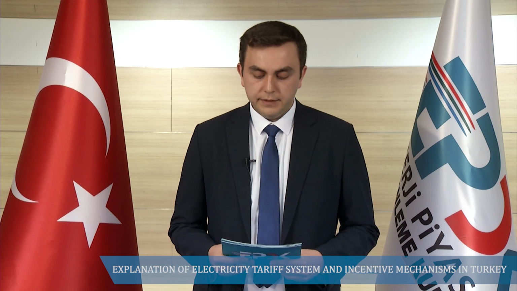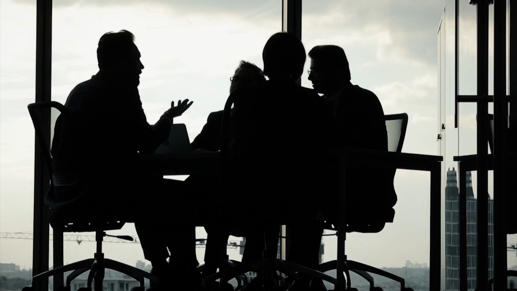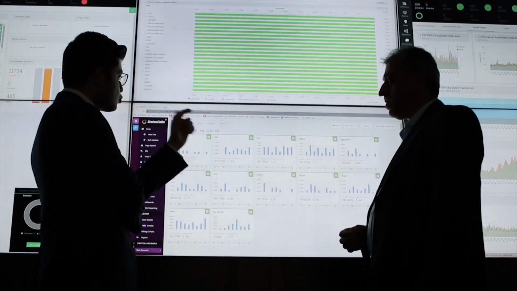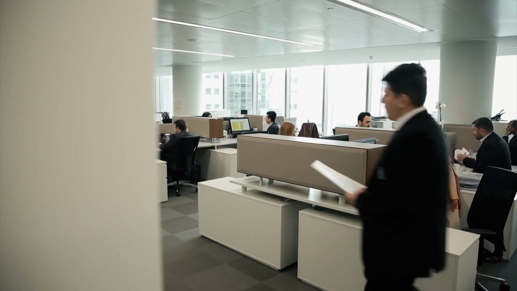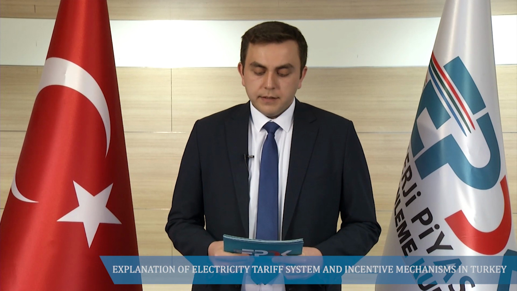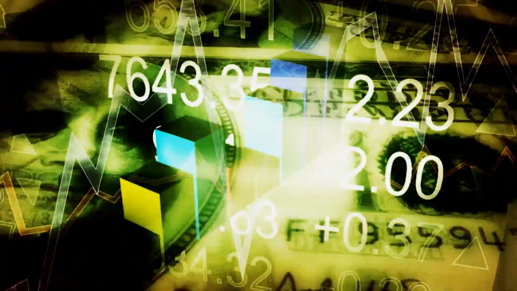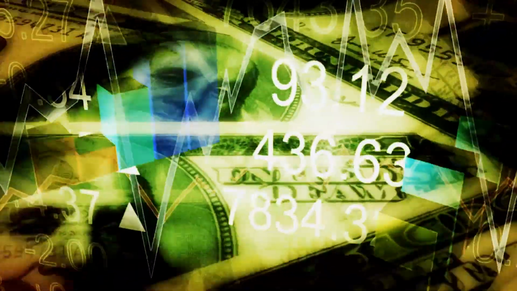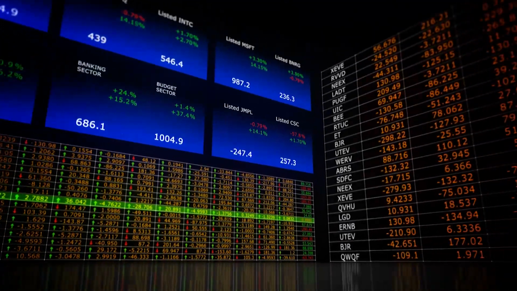We also have a retail margin of 2.38% that is applied to each energy purchase from the market. And there is also an additional X parameter for the purchases from the spot market and bilateral agreements, except the ones with EUAS. This X parameter is expected to be around 1.5% for the first half of 2019.